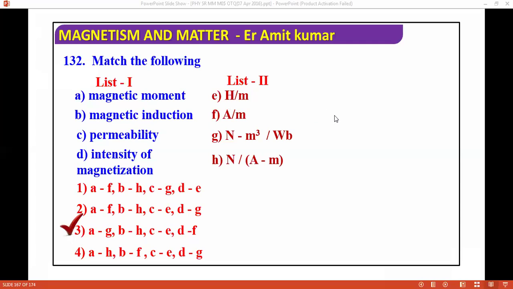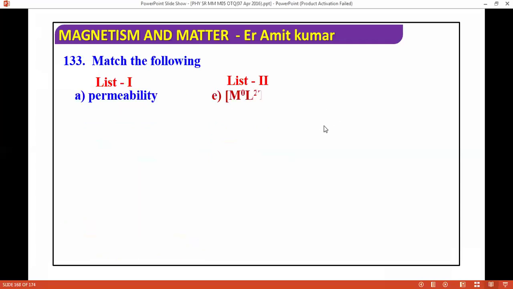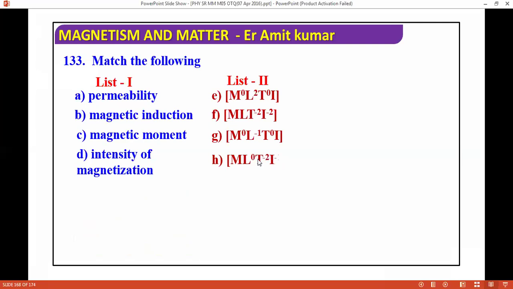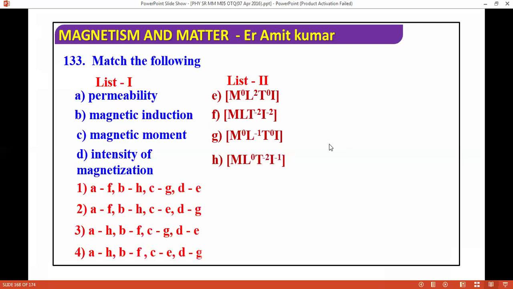Next question we are moving ahead. List one, list two: permeability, magnetic induction, magnetic moment, and intensity of magnetization. So if you match the options, after matching, the correct answer will be second. Next question we are moving ahead.